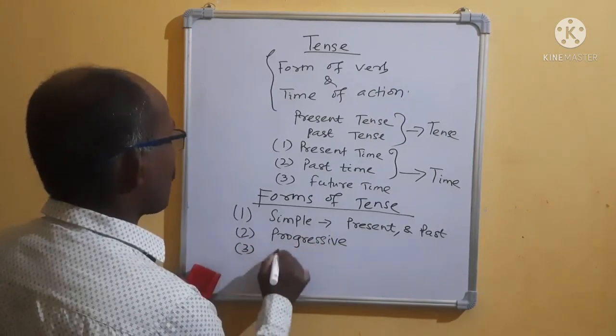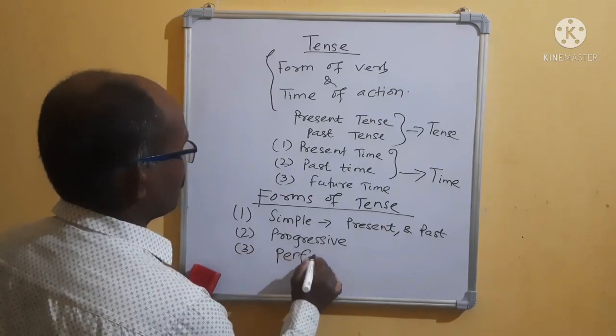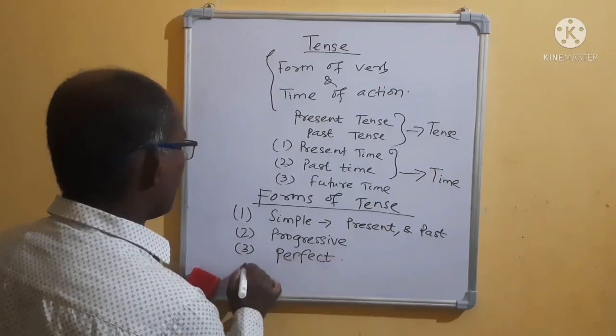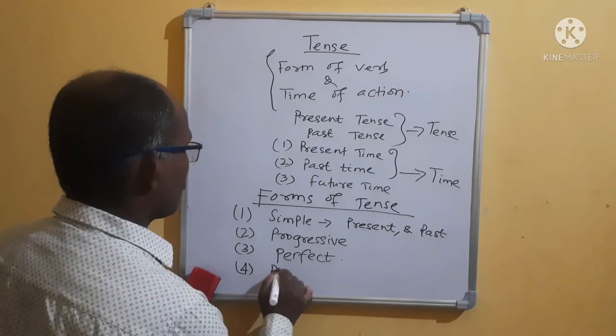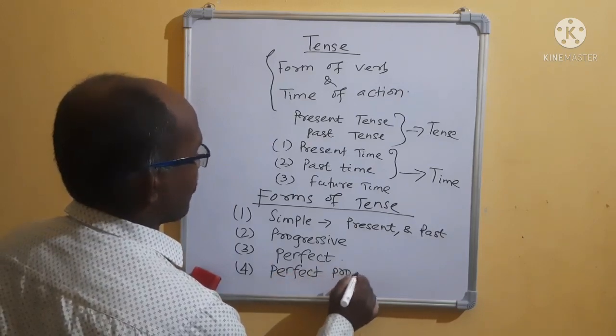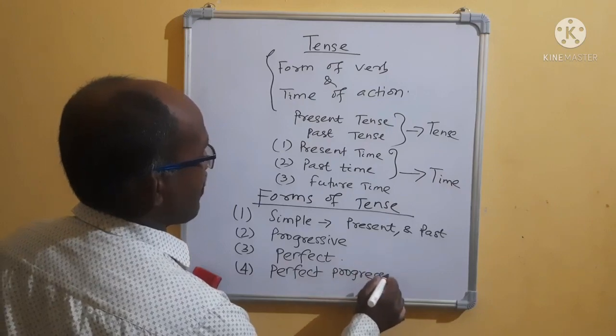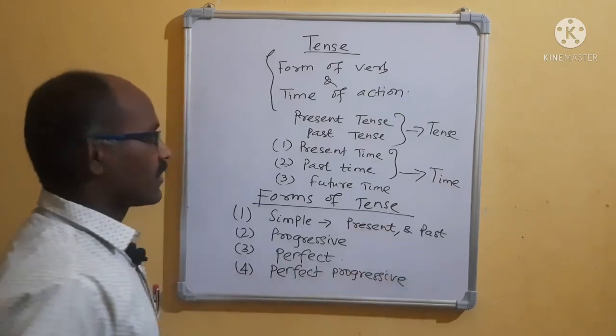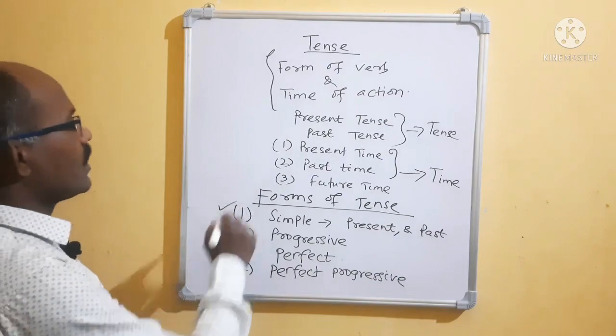Then come to perfect. Then come to perfect progressive.